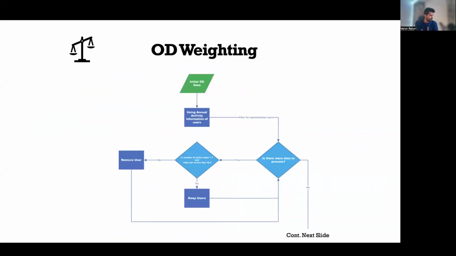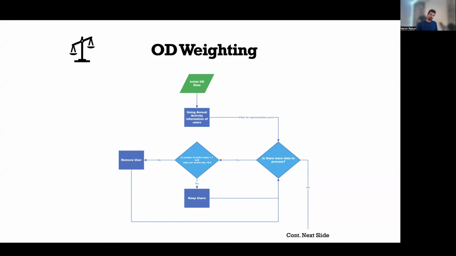So then we come to the final step of our methodology, that is the weighting, for which we are proposing a new method. Here we are suggesting that we need to weight using the activity level of these users within the data. I'll explain that soon. But the first step is to filter for users that are representative.